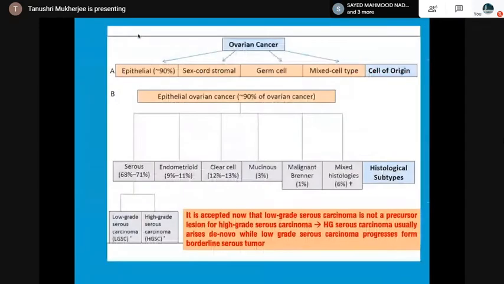It is accepted now that low-grade serous carcinoma is not a precursor lesion for high-grade serous carcinoma. High-grade serous carcinoma usually arises de novo, while low-grade serous carcinoma progresses from the atypically proliferating serous tumor, which was earlier called a borderline tumor.